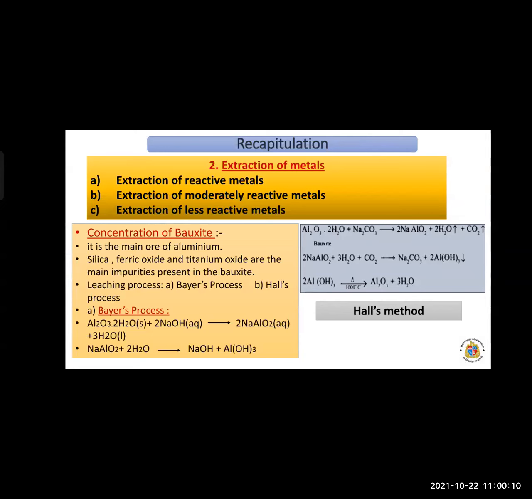So it reacts with the caustic soda and forms sodium aluminate and water molecules.